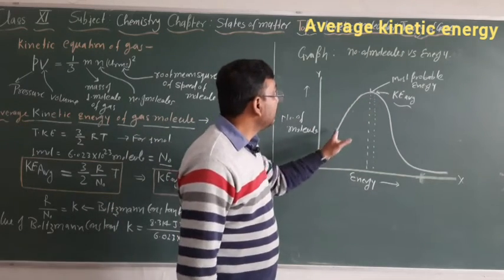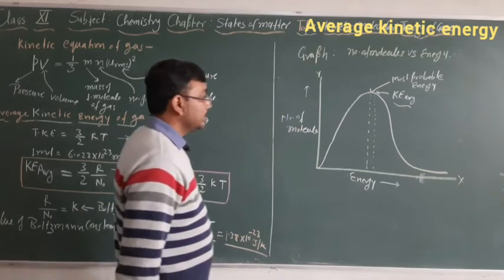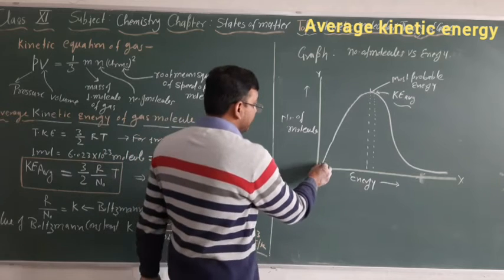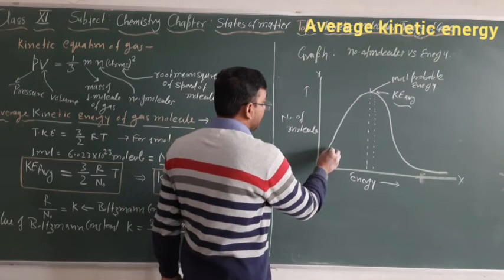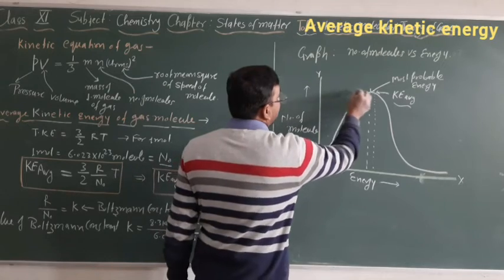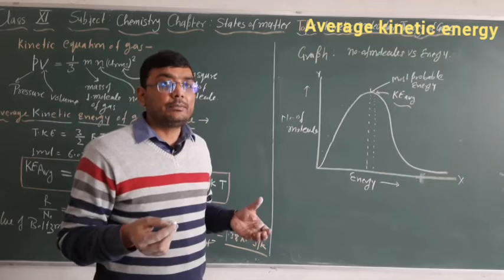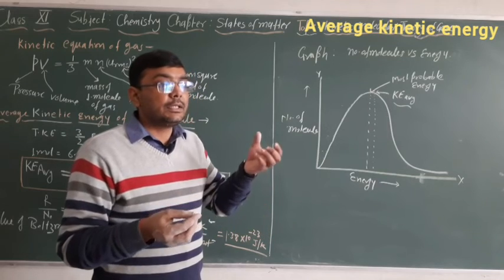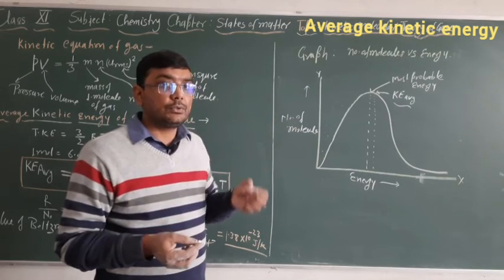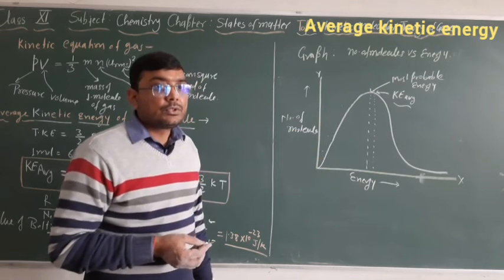Because as the energy increases, the number of molecules increases, a time will come when there is the most probable energy, meaning the maximum possible energy possessed by the molecules. Then the graph will decrease, slow down.